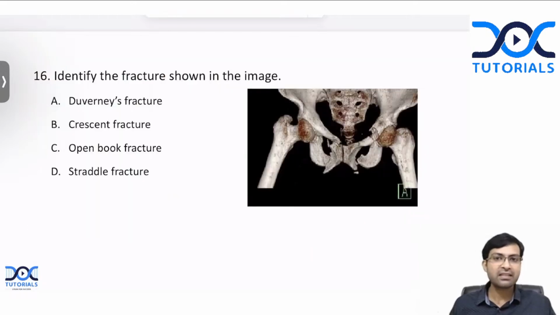The next is a very easy question. I think all of you must give me the answer. Identify the fracture shown in the image. It is a fracture of the pelvis. Is it Duvernay's fracture, crescent fracture, open book fracture, or straddle fracture? What fracture is this? Quickly tell me the answer.